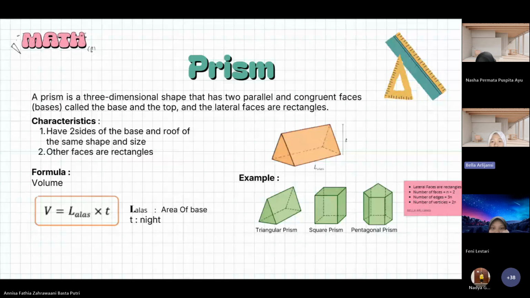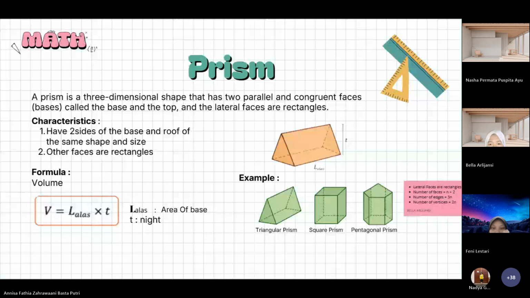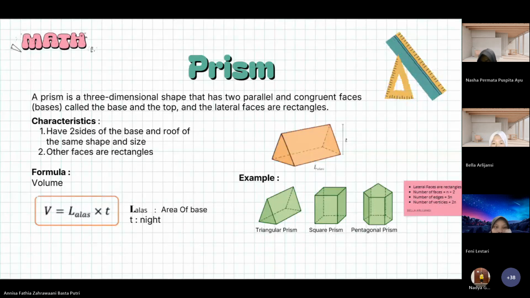A prism is a three-dimensional shape that has two parallel congruent faces, called the base and the top, and the lateral faces are rectangles. Next.